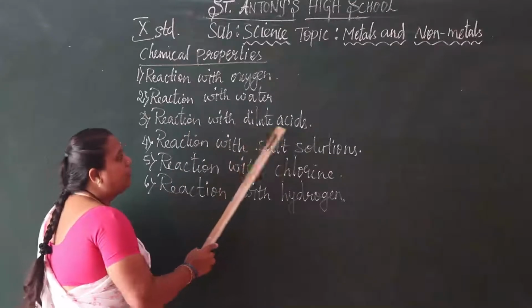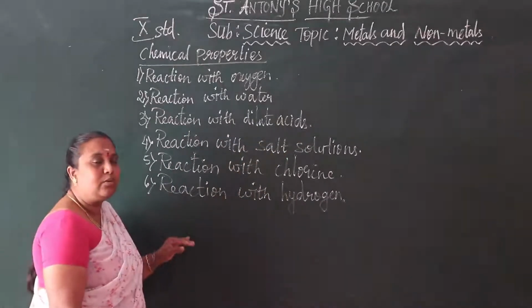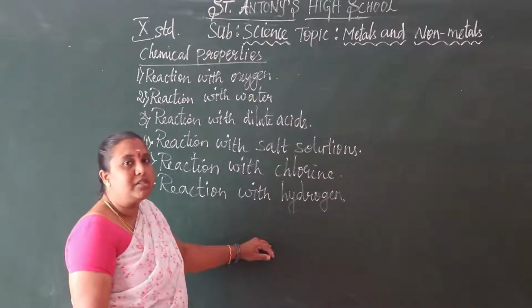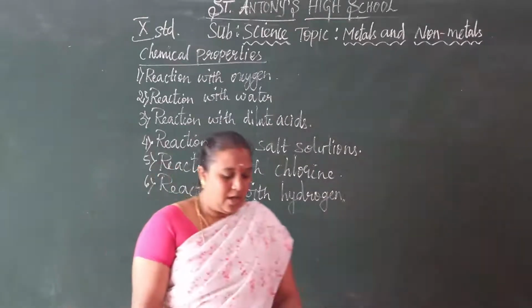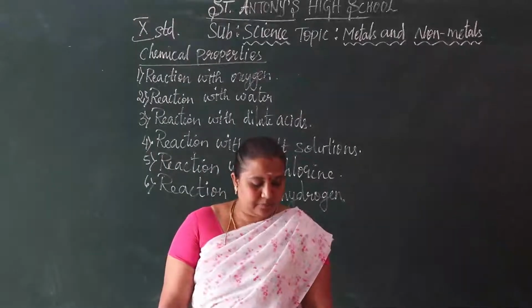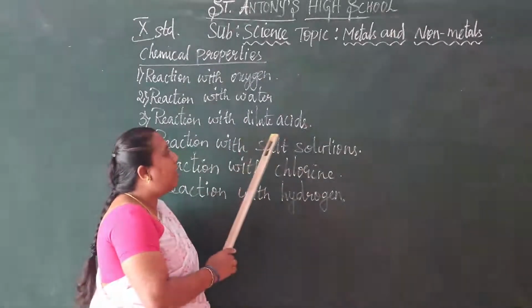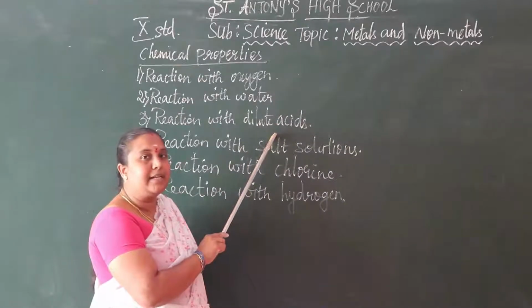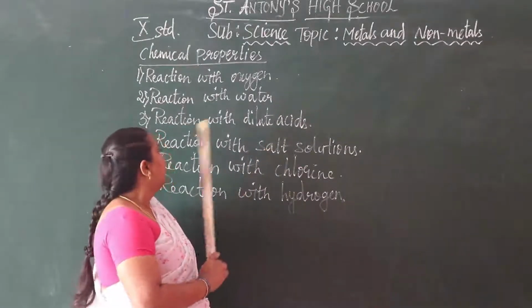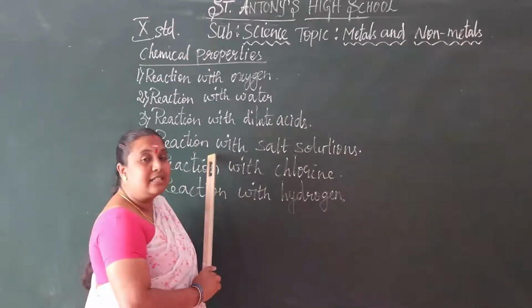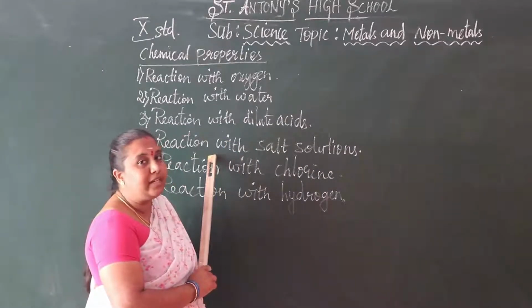Reaction with dilute acids: metal reacts with dilute acids to form metal salt plus hydrogen gas. Then metals reaction with salt solution, which we can say is a displacement reaction.